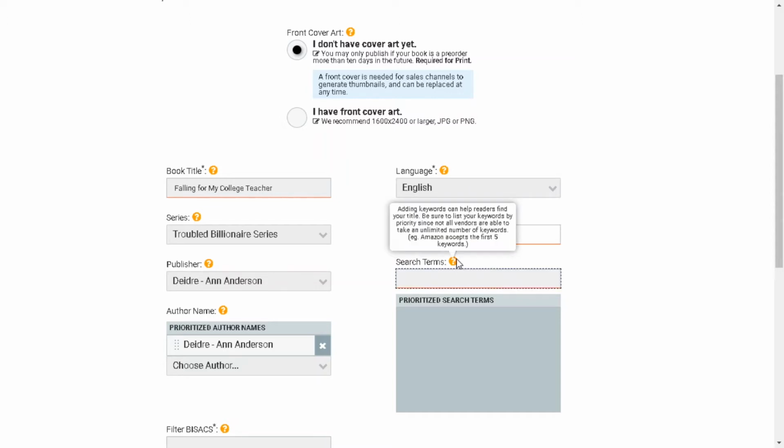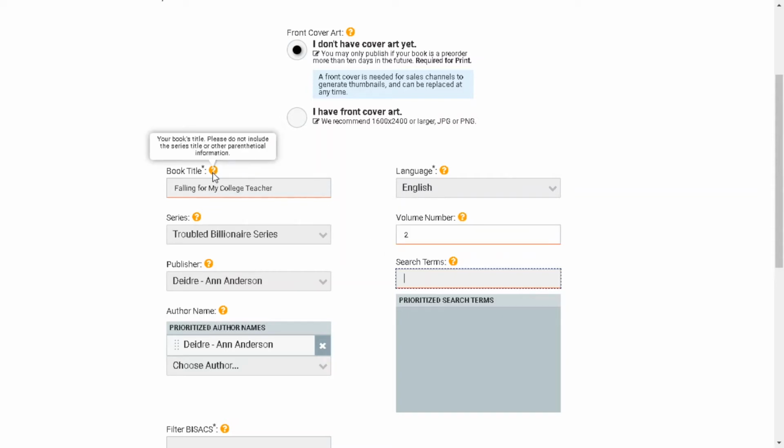The search terms here, these are your keywords. At any point, if you forget what these are, you can put your mouse over the question marks beside it and it'll give you a small synopsis of what should be in this field. I told you guys, it's really simple. So for the search terms for this book, let's say maybe teacher romance. Again, these keywords have not been researched. I'm just putting random keywords here so that we can go on with the process.